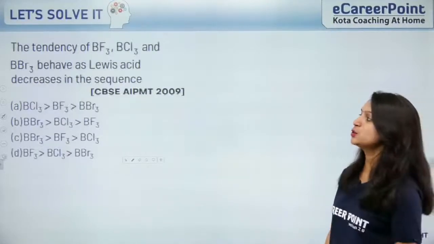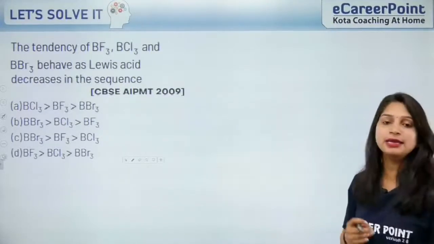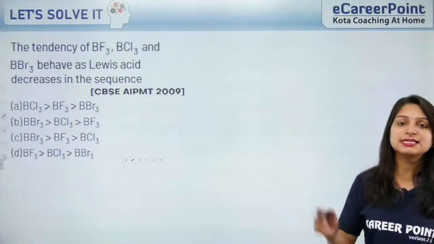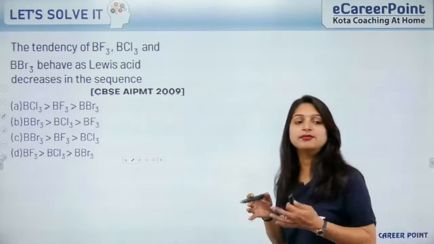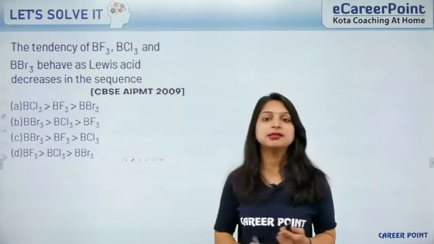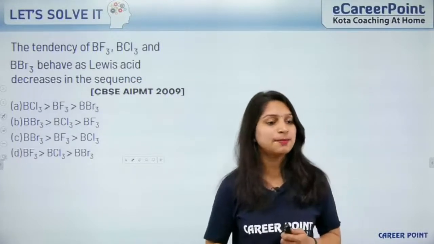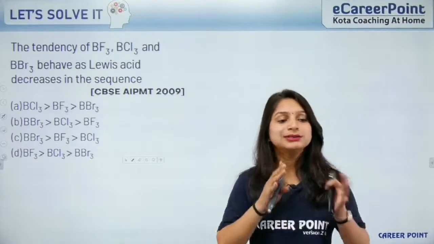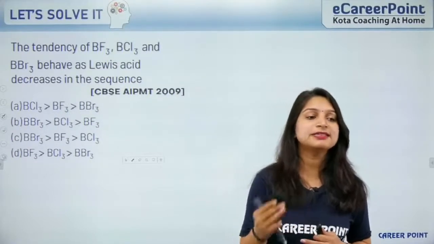Okay. Next question: the tendency of BF3, BCl3 and BBr3 to behave as Lewis acid decreases. That means I have 3 molecules, BF3, BCl3 and BBr3. I have these 3 compounds, right? Now I'll tell you the sequence of Lewis acidity.